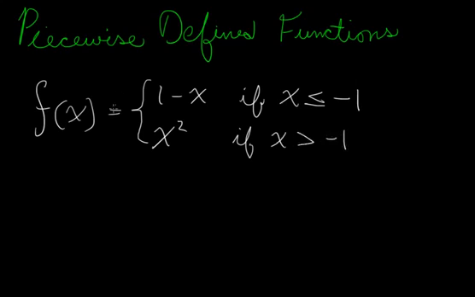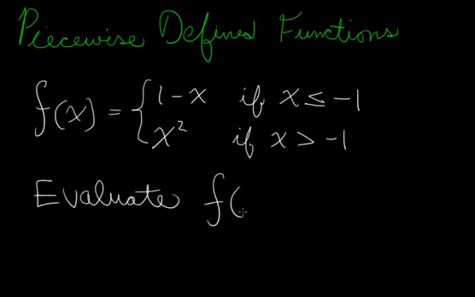The example asks us to evaluate f of negative 2, f of negative 1, and f of 0.